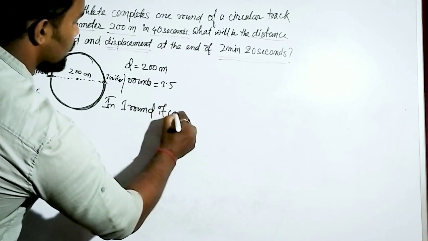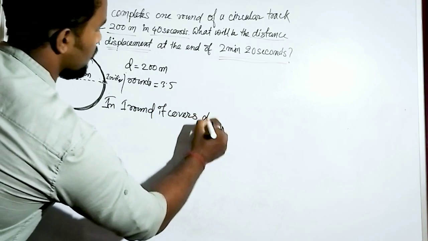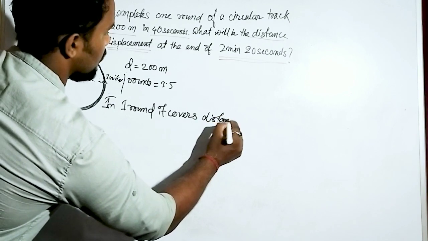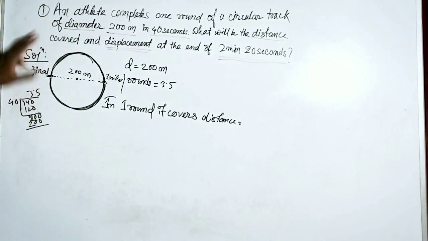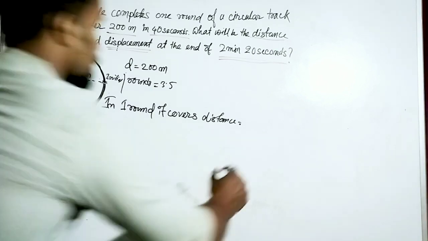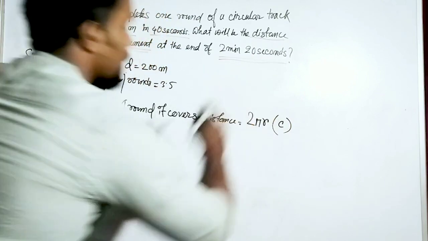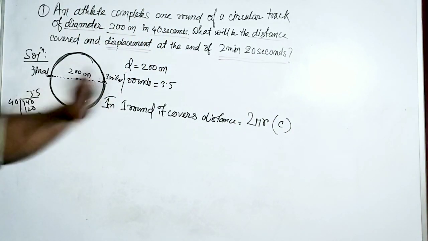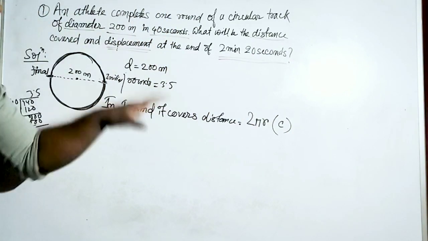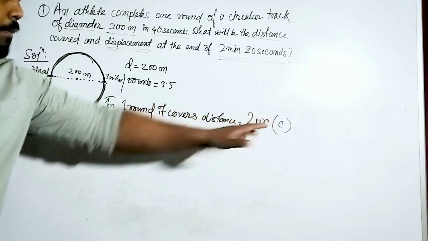it covers a distance of how much? Twice pi r. Twice pi r is the circumference of the circle. So twice pi r, you can write c, that means c for circumference. It is just to make it simpler. You don't need to write the bracket c.